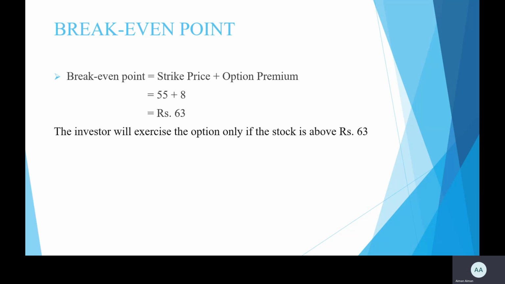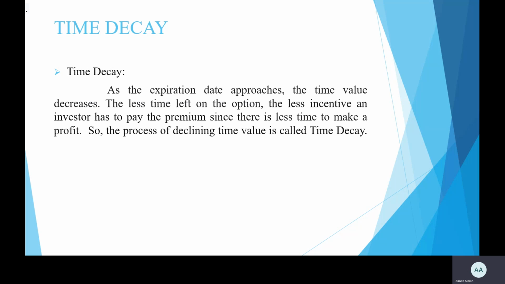The main question arises, when does an investor exercise a call option? We already discussed in the previous slide, an investor only exercises a call option when the current stock price is greater than the strike price, or unless it's profitable or in the money. So we add strike price to the option premium and it is rupees 63. So rupees 63 is the break-even point. Therefore, the investor will exercise the option only if the stock is above rupees 63. I hope you guys understand this.